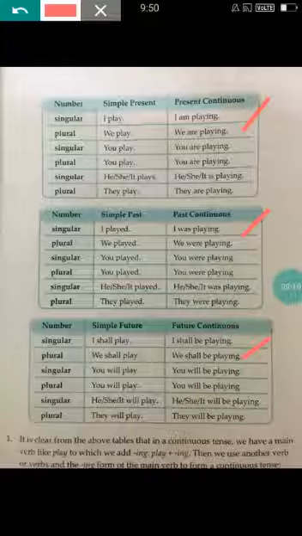So there are three basic tenses which you need to understand: past tense, present tense, future tense. We know this. You may get confused with these continuous tenses, so these are the simple hints which you need to remember. Continuous means the action is going on, the action is continuing. But you don't know whether the action is continuing in the present, the past, or the future. So to know the difference, we are taking the help of the helping verbs.